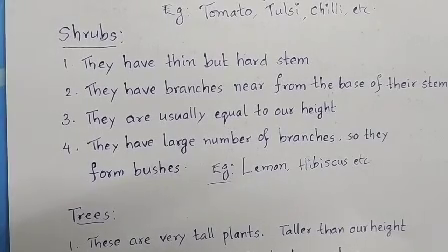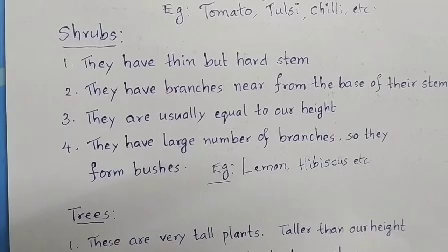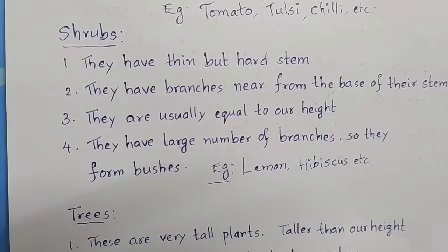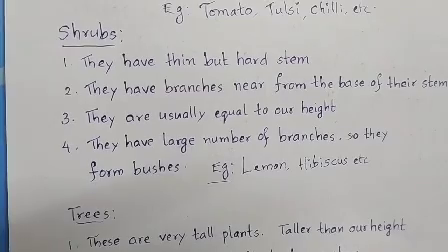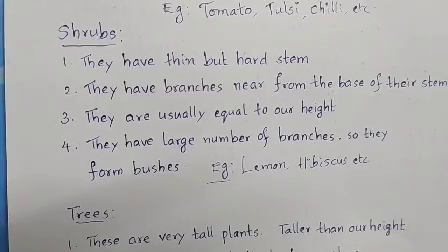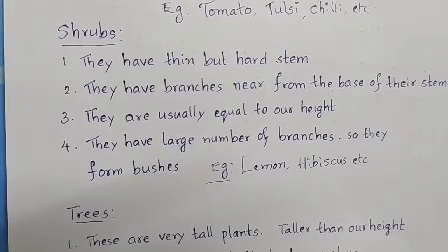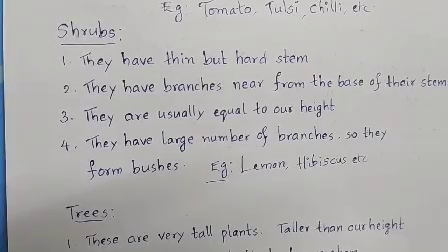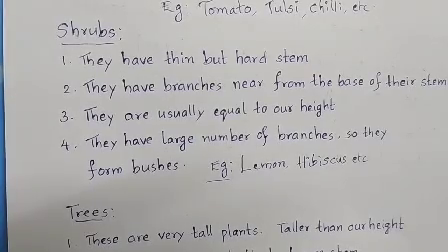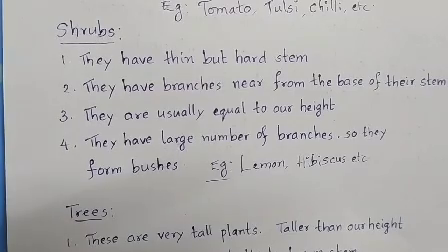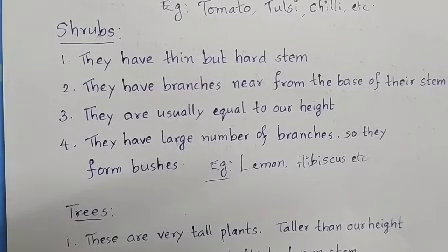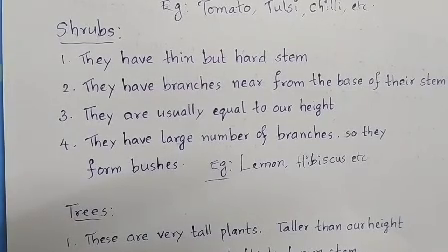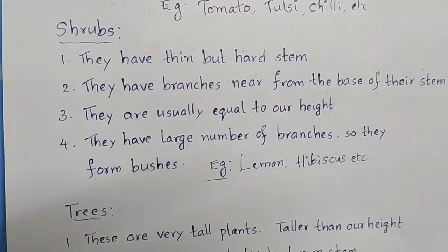Next, shrubs. Shrubs have thin stems only, but they are hard stems, not like herbs. Shrubs have thin stems but hard. And shrubs have branches near the base of the stem.